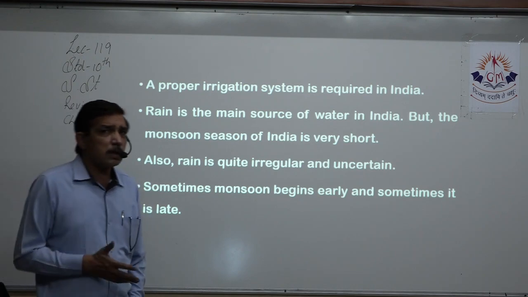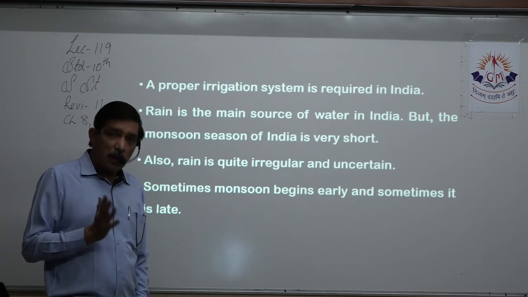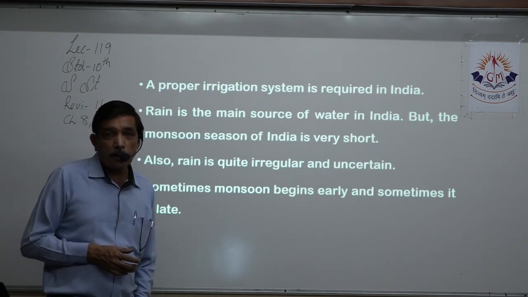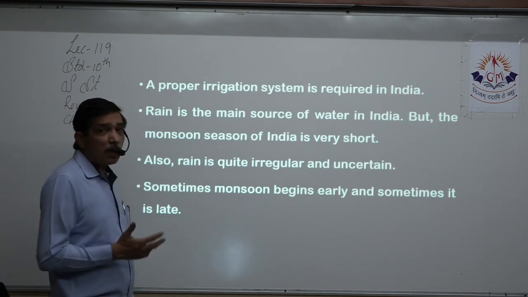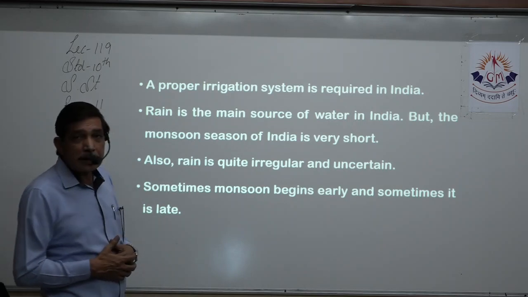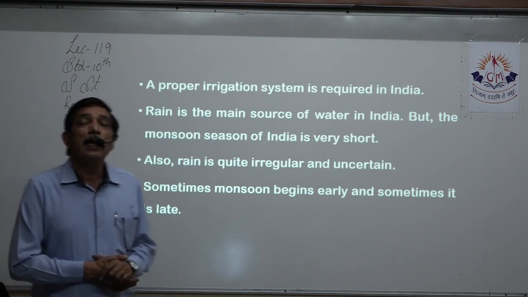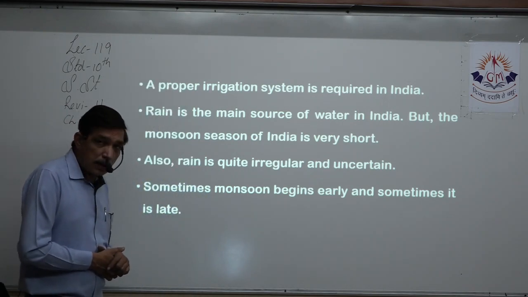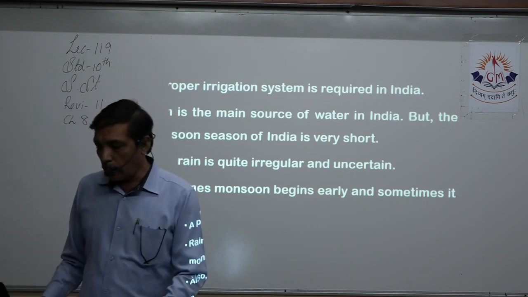A proper irrigation system ensures that the farmers will get water throughout the year, and they can take a crop if the soil fertility is good and they use lots of fertilizers. Also, in India rain is irregular and uncertain, so the water that we have collected will work in times of difficulty or in the dry season. So a proper irrigation system is required.